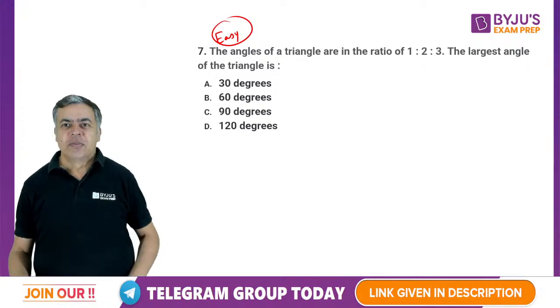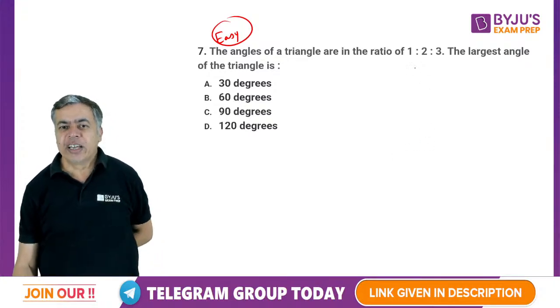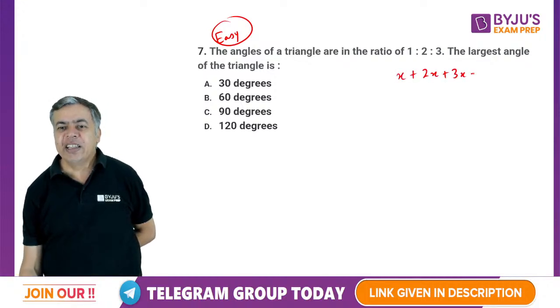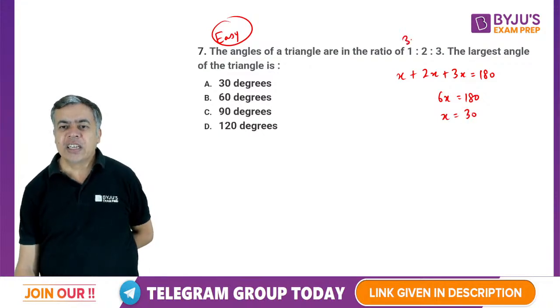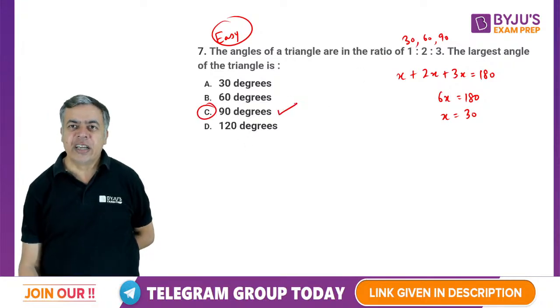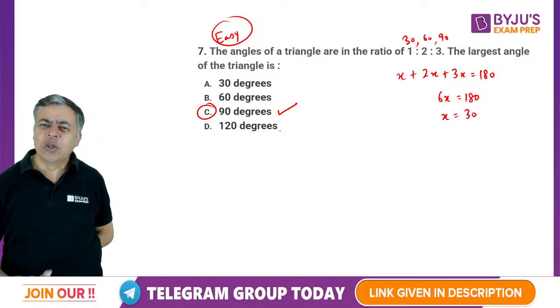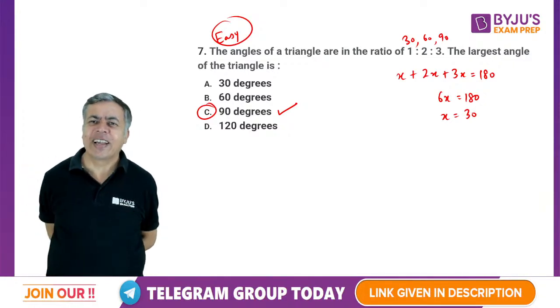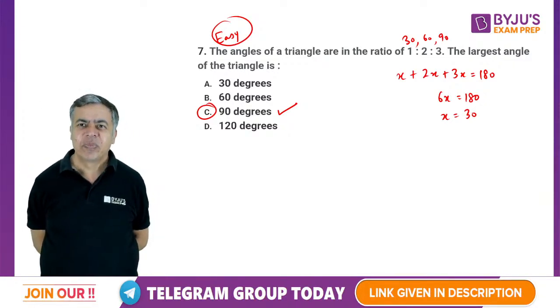So here it is that you have three angles which are x, 2x and 3x, and the total is 180. So that means 6x is 180, or x is 30. That means your angles are 30, 60 and 90. So the largest angle is 90 degrees. Otherwise also we know that 30, 60, 90 is one right angle triangle.